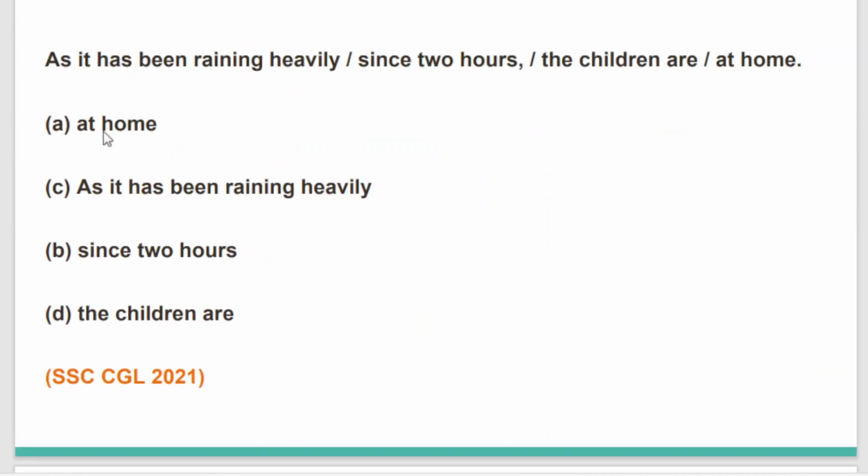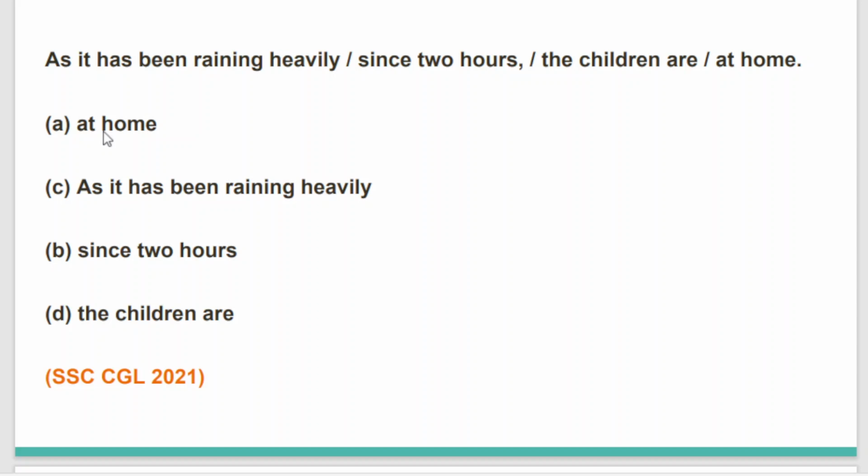As it has been raining heavily since 2 hours, the children are at home. This is SSC CGL 2021's question. Now let's try to find out where the error is lying in this question. As it has been raining heavily since 2 hours.